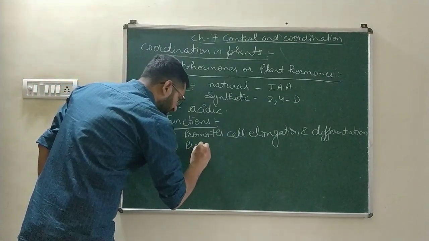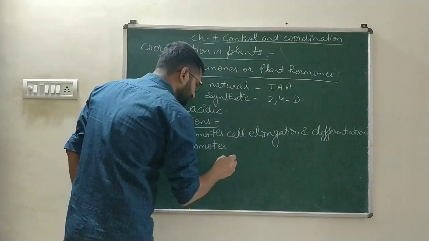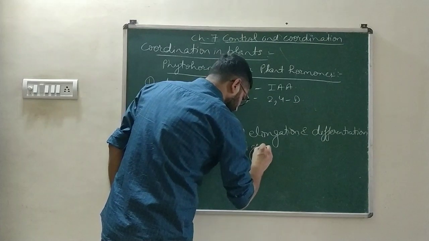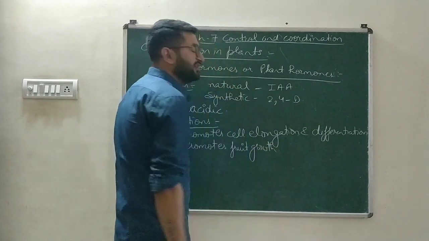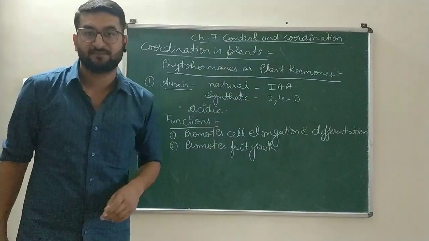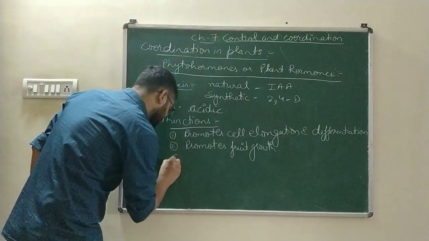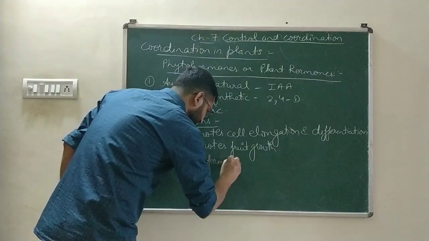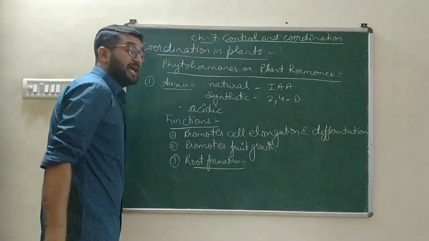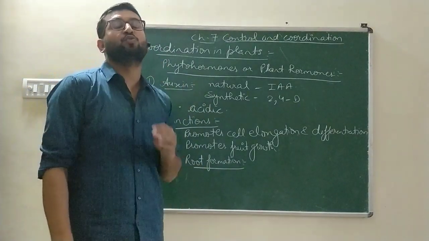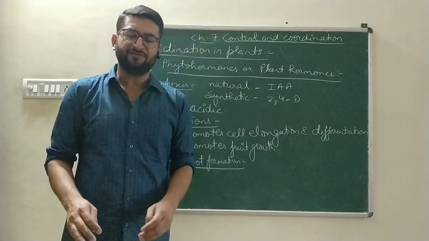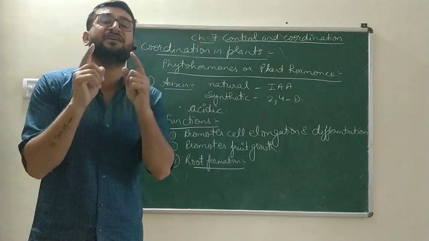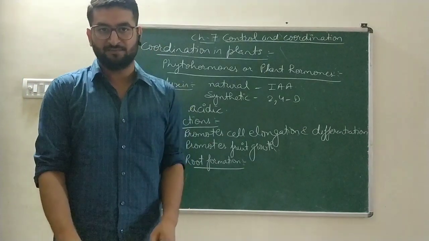Next, auxin also promotes fruit growth. It helps increase the size of the fruit. Next, it also helps in root formation. In the absence of auxin in the stem, root formation is promoted. If we cut the stems apart, then the auxin concentration is reduced, and that will increase the root formation.